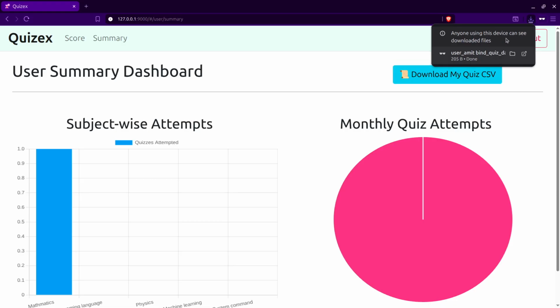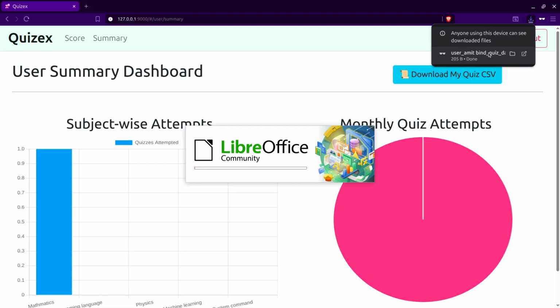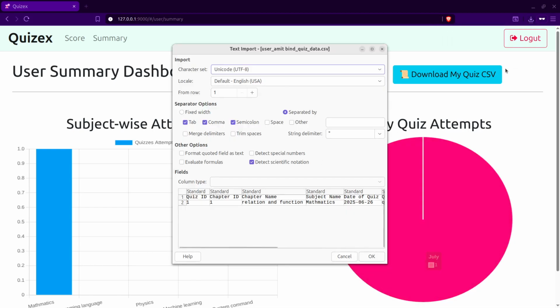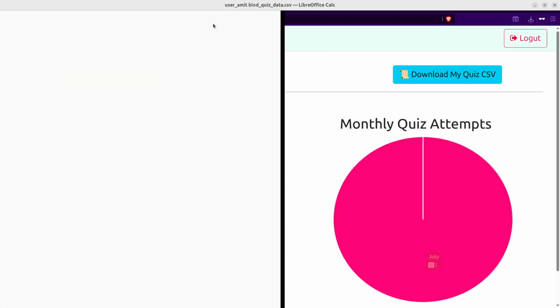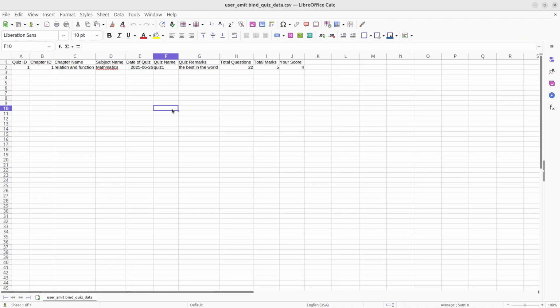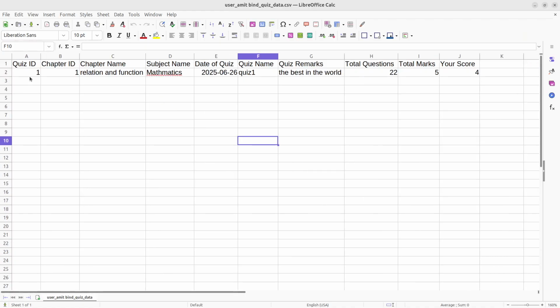Anyone using this device can see the downloaded file. Okay, I think I opened a lot of things here. Anyway, Amit downloaded something. User Amit Bin is logged in. Amit only attempted one quiz. Total marks 5 and your score is 4. Anyway, this is the data of quizzes.